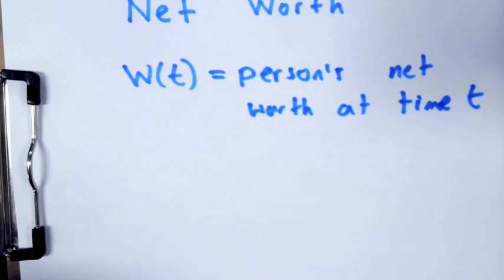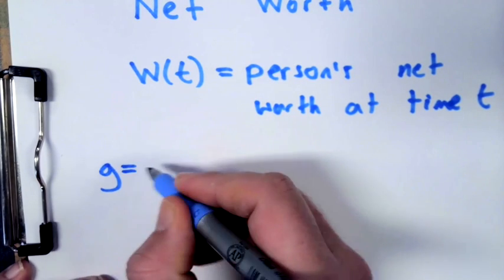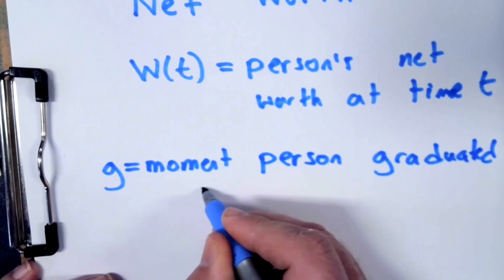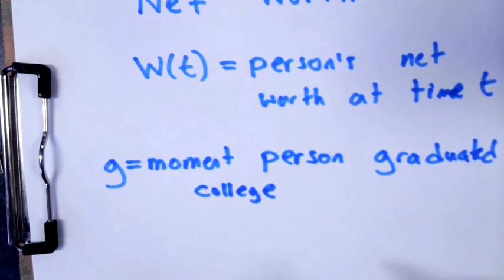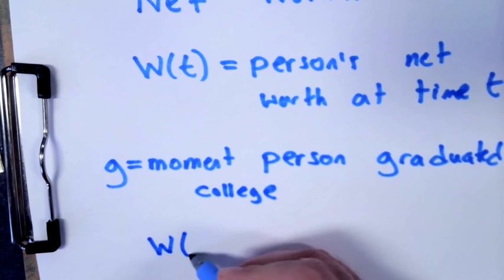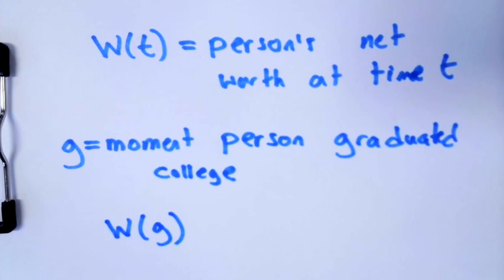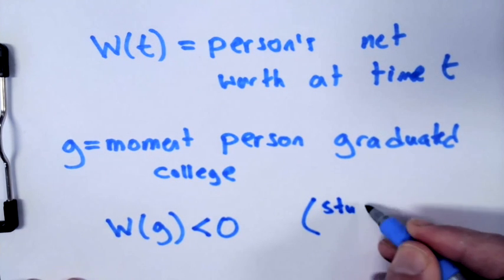And let's say they're a fairly typical college student. And G is the moment that this person graduated college, like the moment they walk across the stage with their diploma. Would you expect W of G to be positive, negative, or zero? Why would you expect this to be negative? Because many people acquire student loan debt.